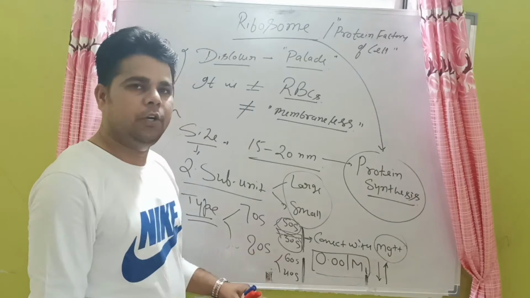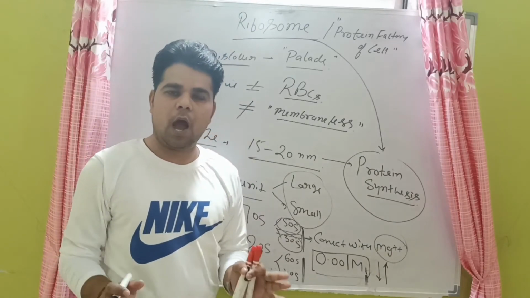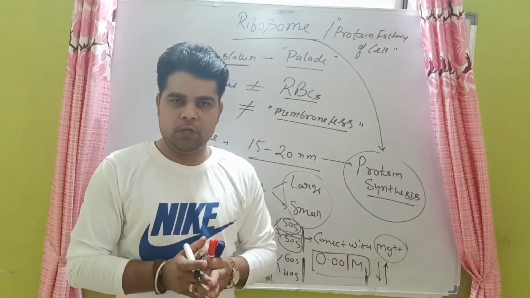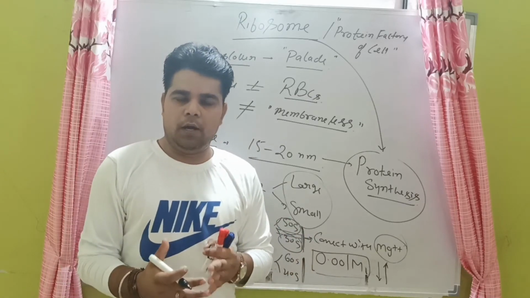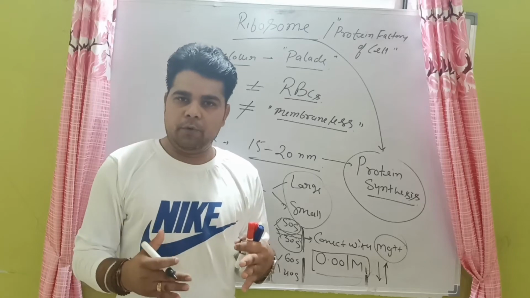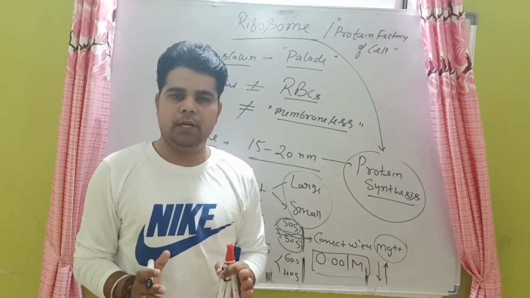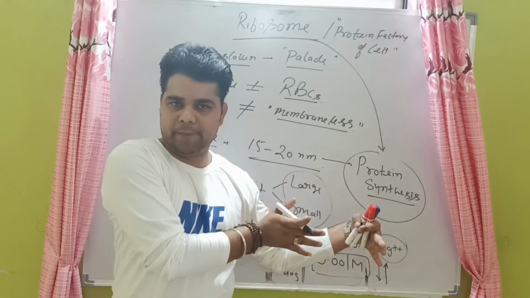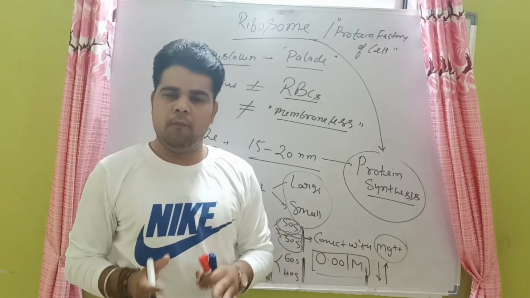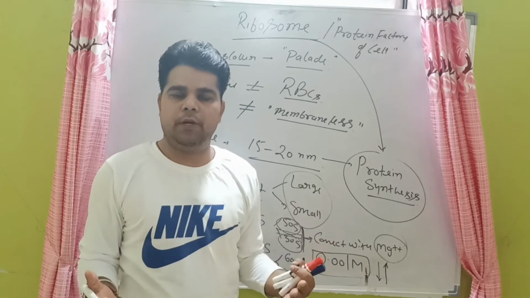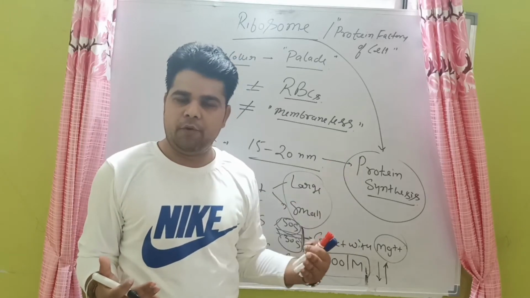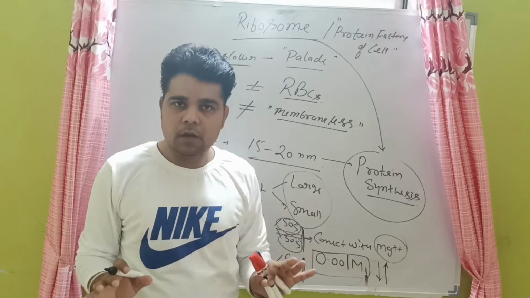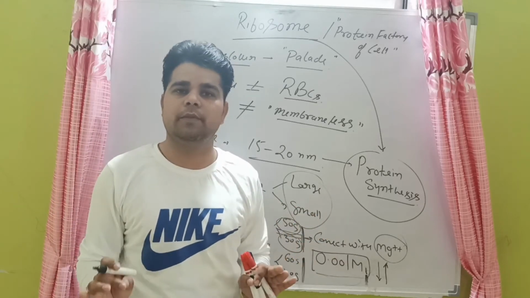So it is very important for every student to know, कि how the two subunits of the ribosomes are interconnected with each other. How can we elaborate this concept? Ribosomes basically have two parts: the first is the 70S type, and the second is the 80S. Both have two subunits. 80S has 60 and 40, and 70S has 50 and 30. Both units are linked with each other by the enzymes.